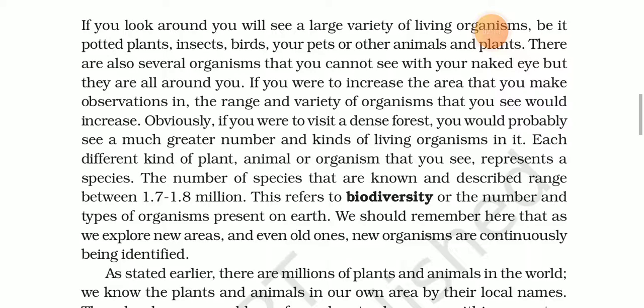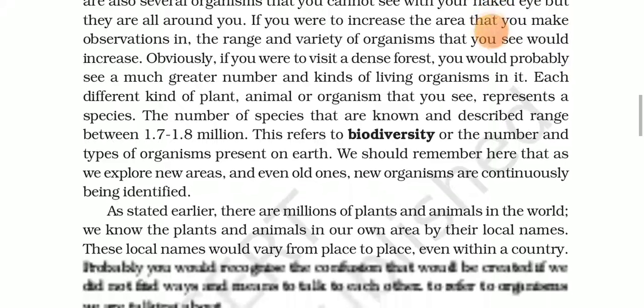The total number of species present on Earth counts between 1.7 to 1.8 million, and these different types of organisms refer to biodiversity.